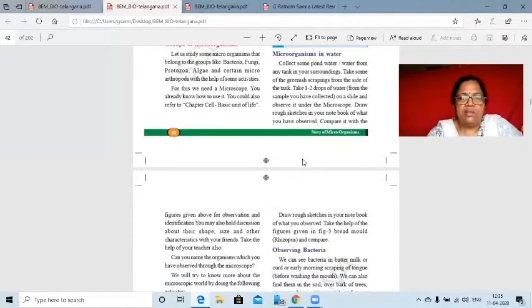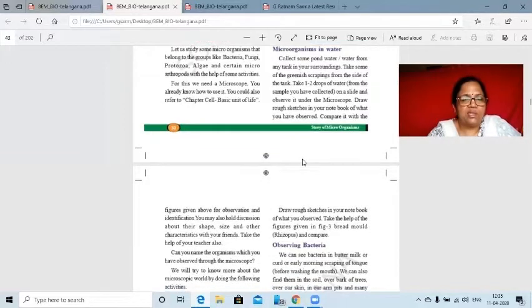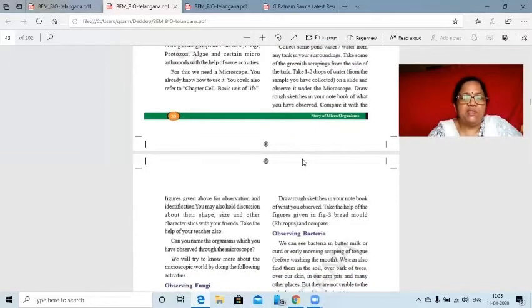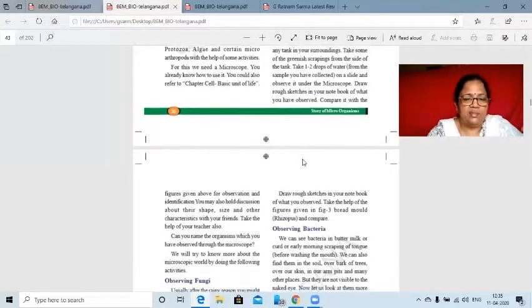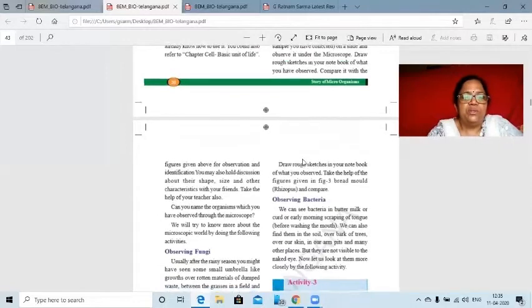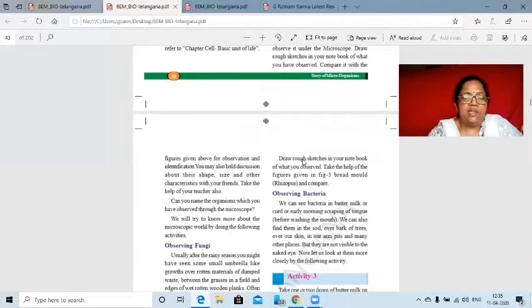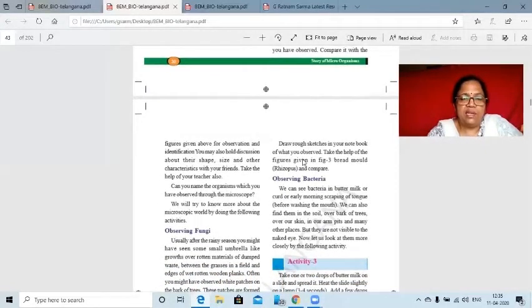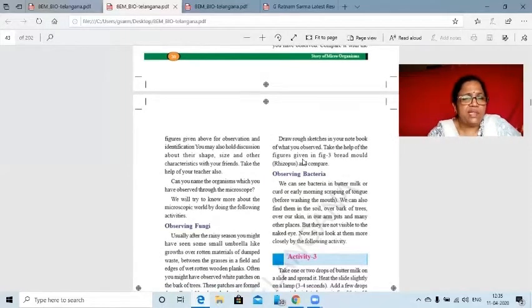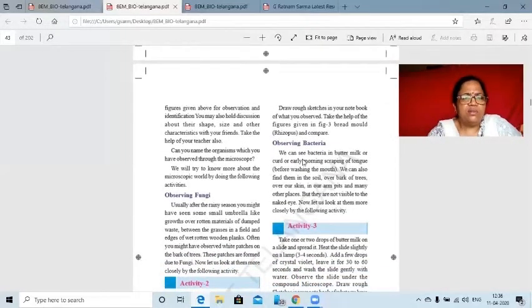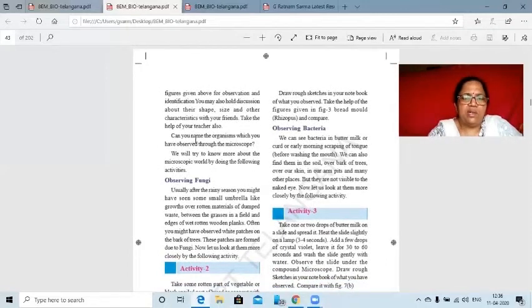So here, the first activity shows that you should collect water and see the microorganisms under a microscope by putting these water droplets on a slide. And if you want to observe them very carefully, clearly, then you have to add some coloring agents for them. That's called staining. So now, if we see the microorganisms, you would be able to differentiate various shapes, sizes, and the movements of the microorganisms. How are they appearing?